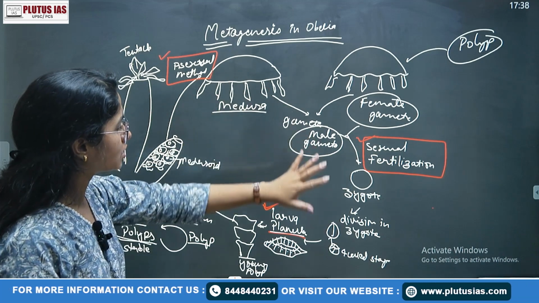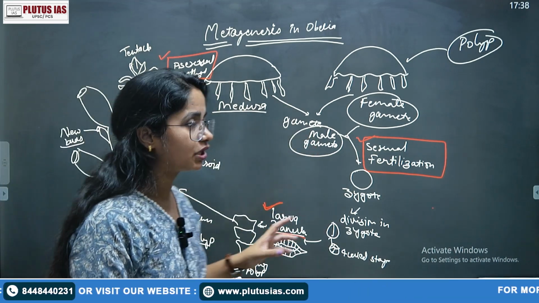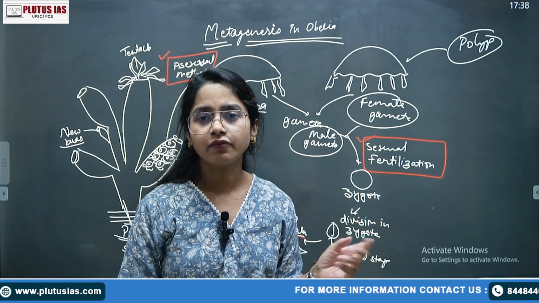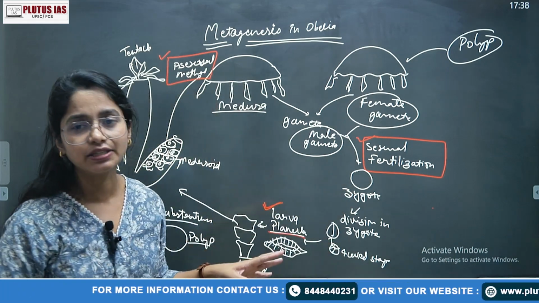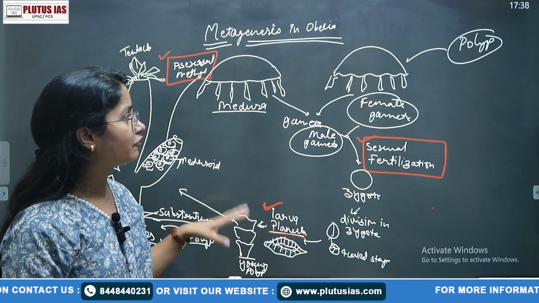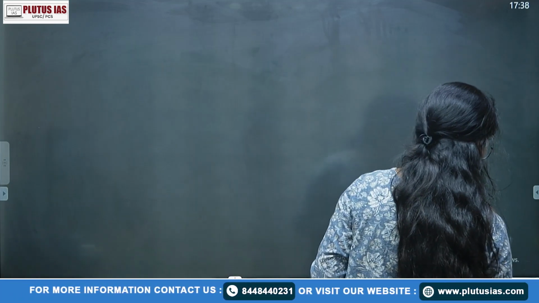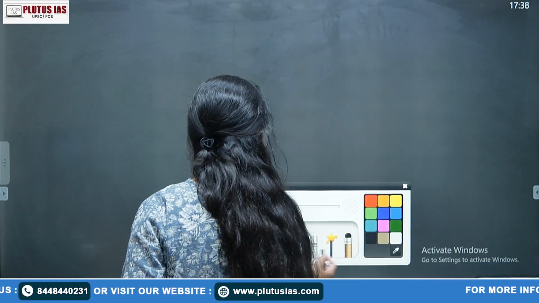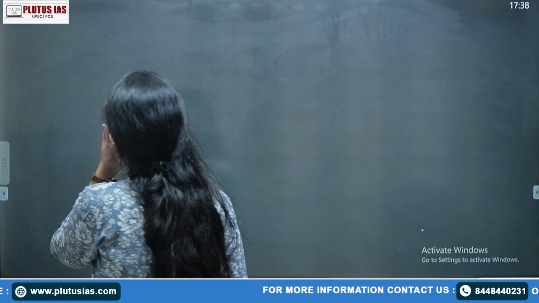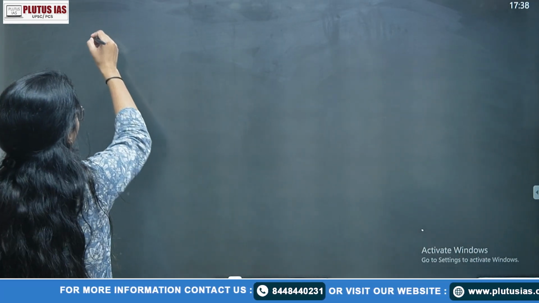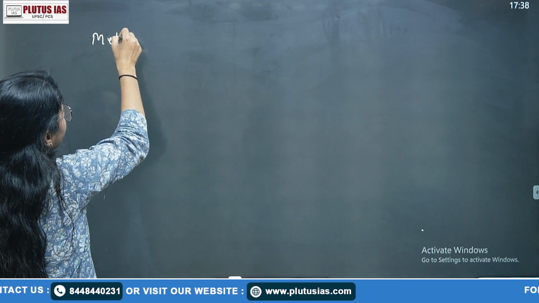If you have time, you can simply draw this. To make this diagram, it will not take, I think, 1 to 1.5 minutes, because I'm explaining this simultaneously. That's why it is taking more. If you know the concept, you can make this diagram very quickly. So suppose you are writing about this, you can simply write about the metagenesis. What will you write about the metagenesis?